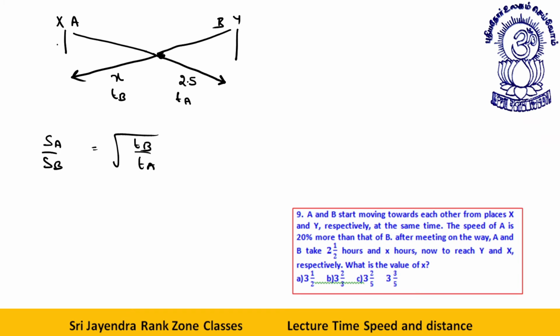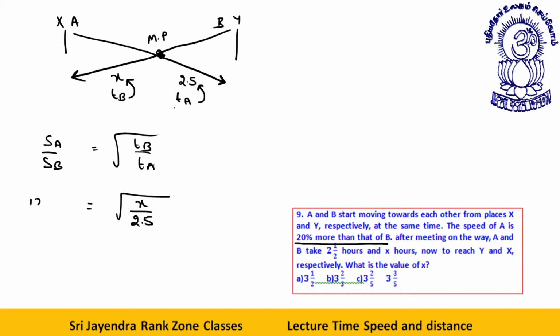What we are being told: A starts from X, meets B at this meeting point, and proceeds towards this point. He takes 2.5 hours, B takes X hours. This TA is 2.5, this TB is X. Speed of A upon speed of B is TB by TA. Let's put the values. TB is X hours, TA is 2.5 hours, but the speed of A is 20% more than the speed of B.